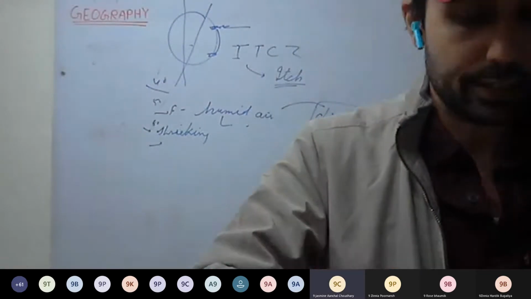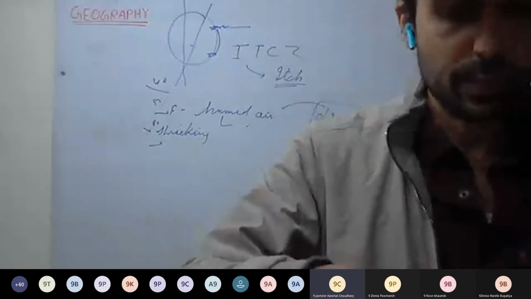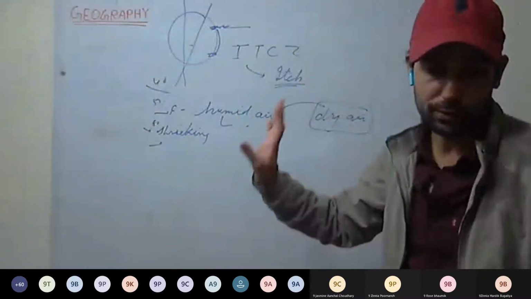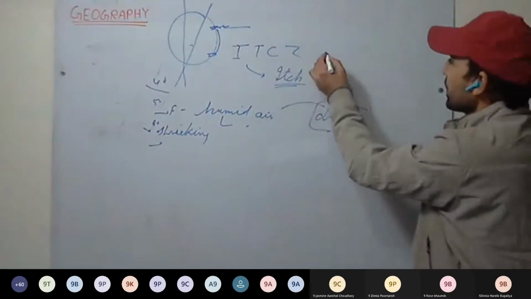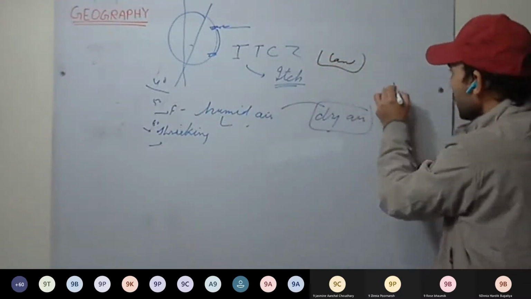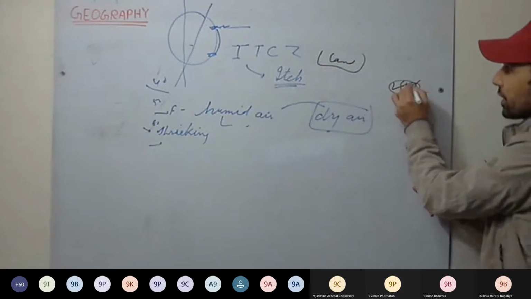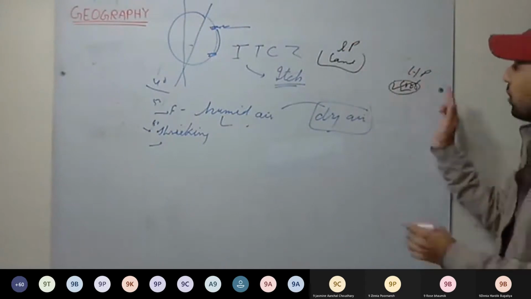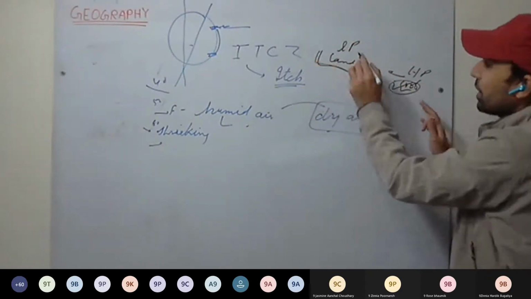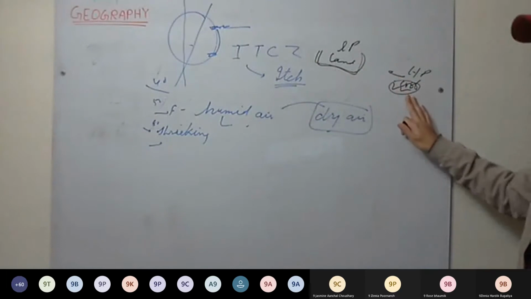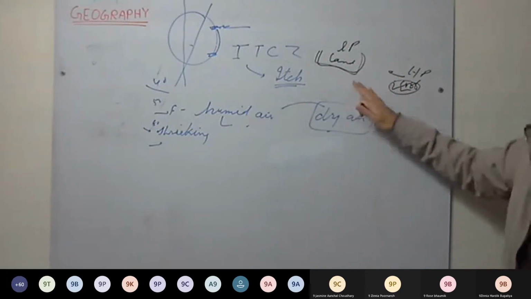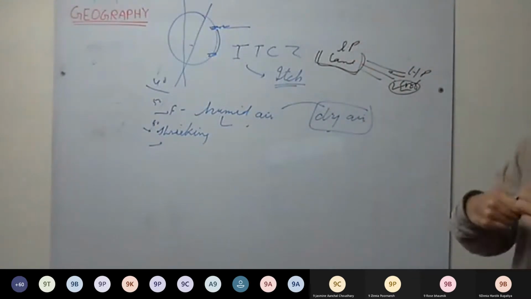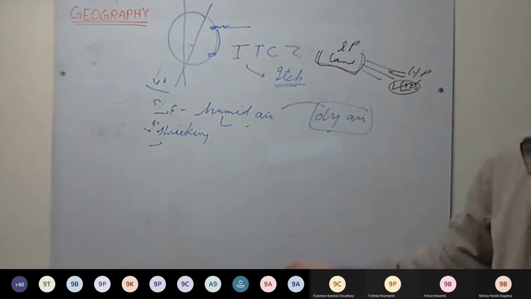They blow due to differential heating of land and sea. It's nothing but a sea breeze on a large scale, that is, for one season it blows. See what happens during summer: land gets heated, and oceans are cooler at present. So there is a difference in pressure. Low pressure develops here, high pressure develops here. Now these winds during summer, what happens? Mainly land remains hotter as compared to sea. For the whole season it remains like this, so for one season the winds keep on blowing. So it's nothing but a sea breeze on a large scale.